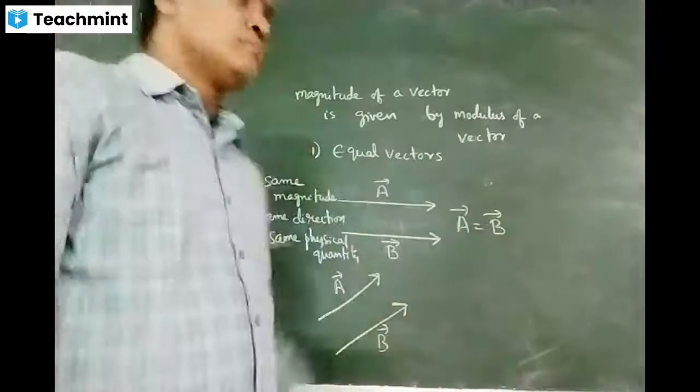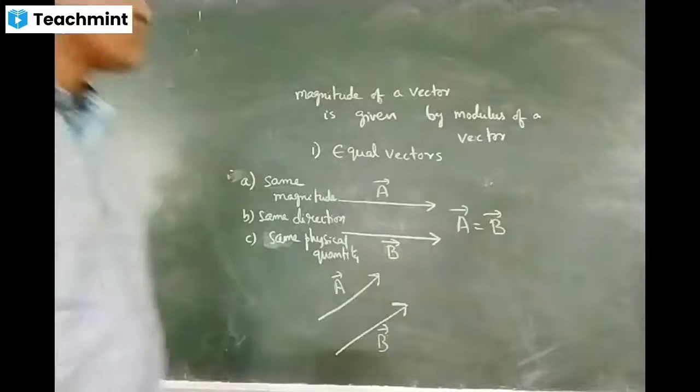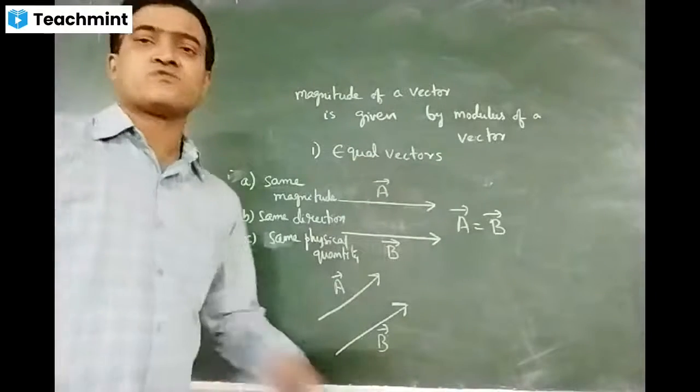Right? Magnitude of a vector is given by modulus of a vector.